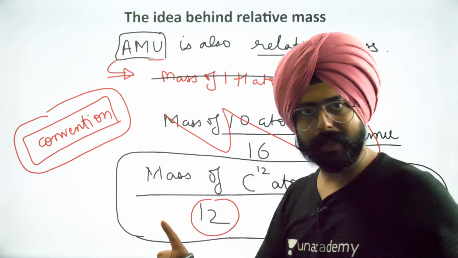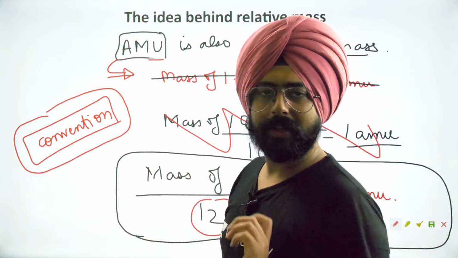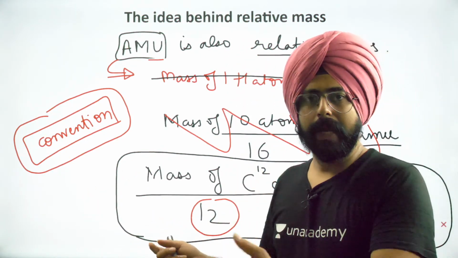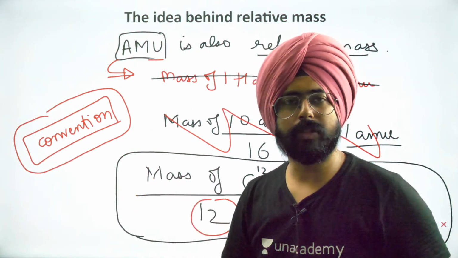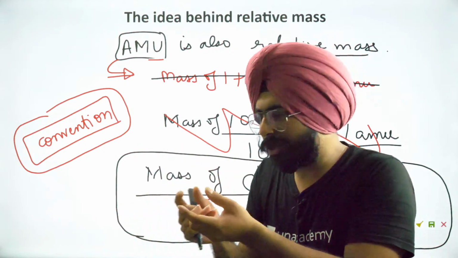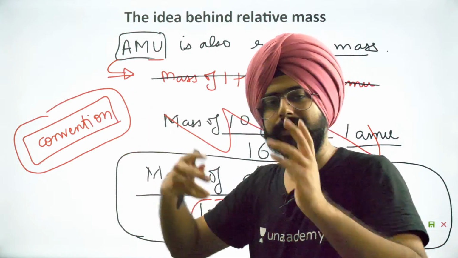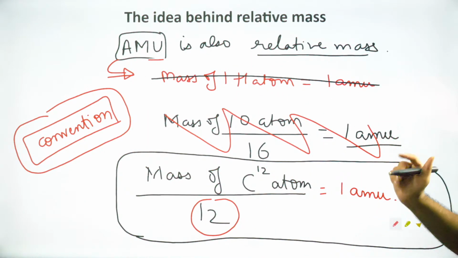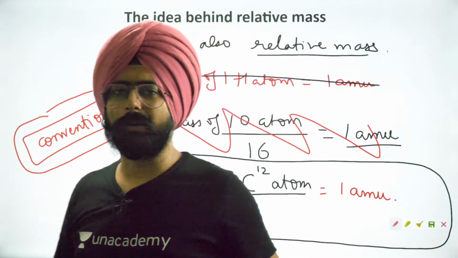Did you understand what I said? Why did we divide by 12? Because carbon has 6 protons and 6 neutrons in it. Carbon 12 has 6 protons, 6 neutrons in it. Everything else is made up of just protons and neutrons. Mass of proton and neutron is almost the same. So if I get a unit which is close to the mass of 1 proton, I can use that everywhere because everything else is just made of protons and neutrons. That's why. Cool. So everything is logical. No need to fret too much about it.